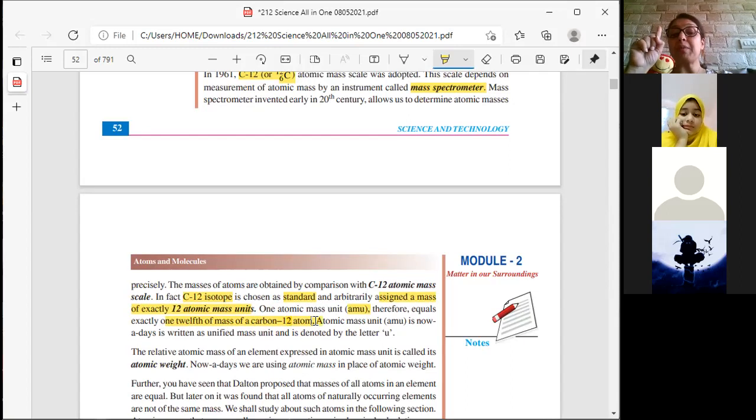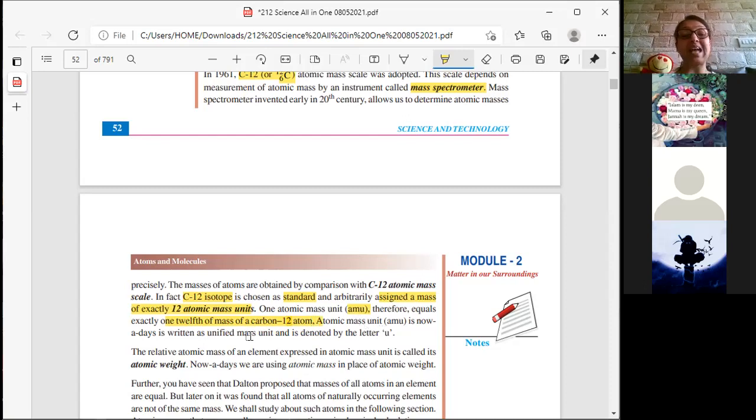We had to make a fixed, standard unit, so that standard unit came to be known as mu. Mu means atomic mass unit. It was fixed at 1/12 of the mass of carbon. Atomic mass unit is nowadays written as unified mass unit and it is denoted by U.